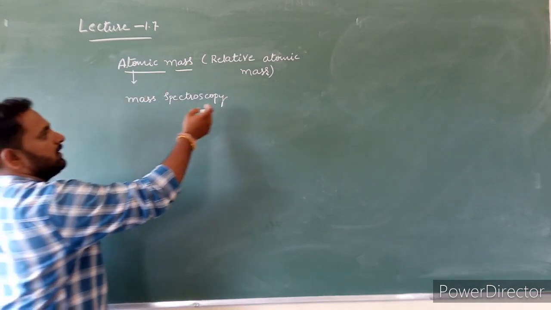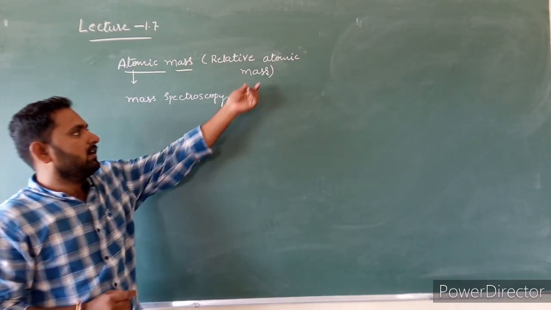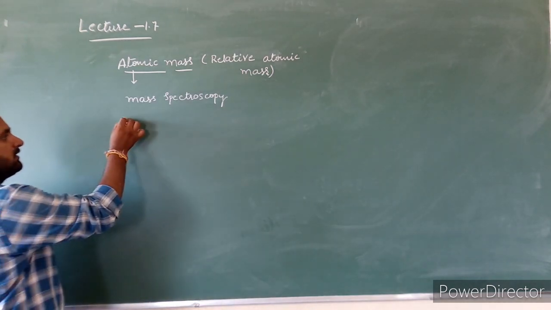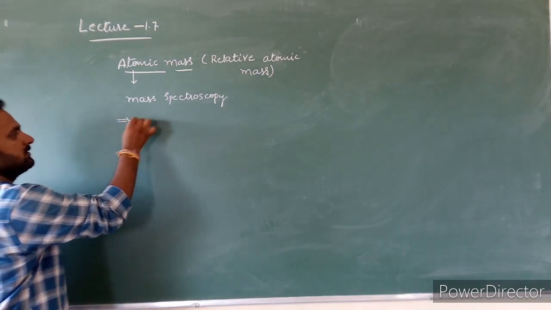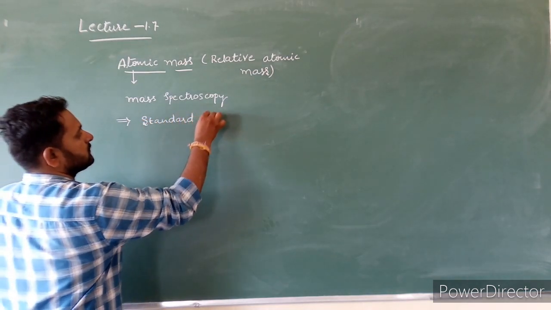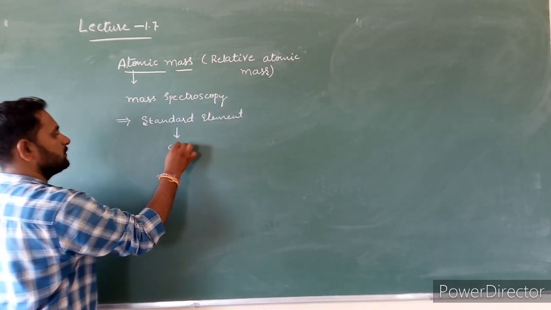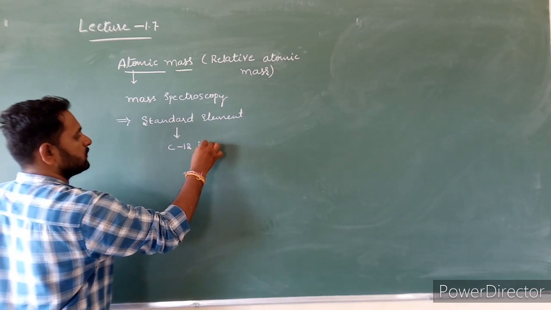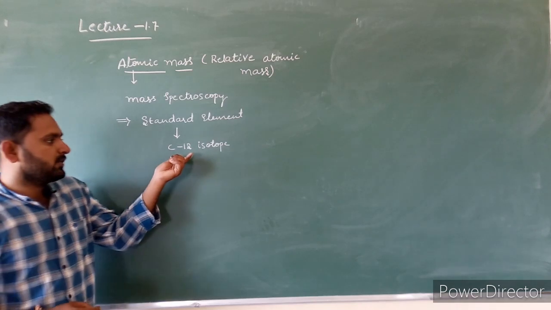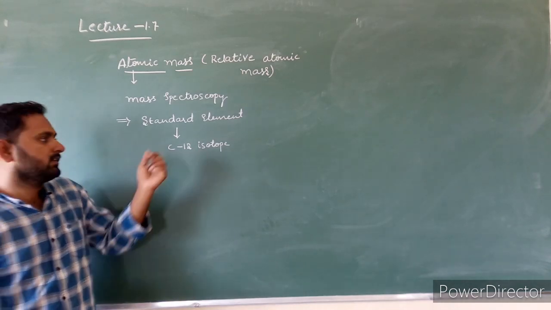And the atomic masses are very small in number. That's why all atomic masses are calculated with respect to some standard element. The standard element is the carbon 12 isotope. With respect to the carbon 12 isotope, all atomic masses are calculated.